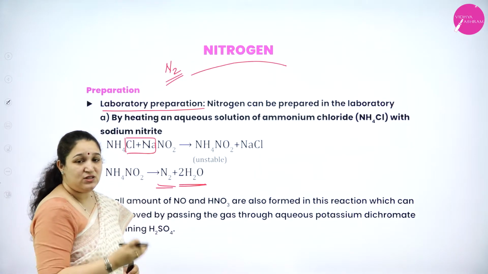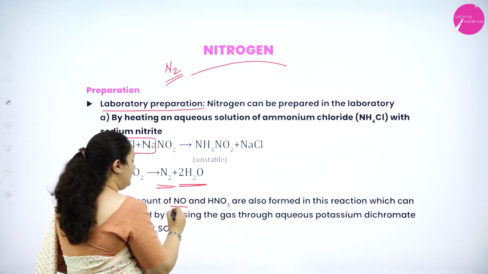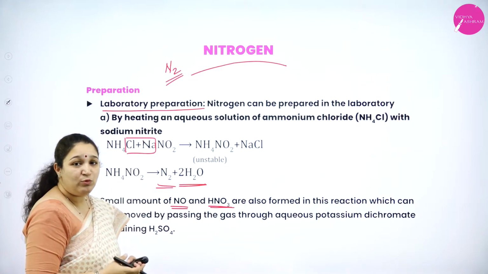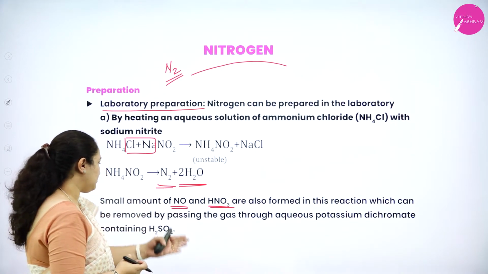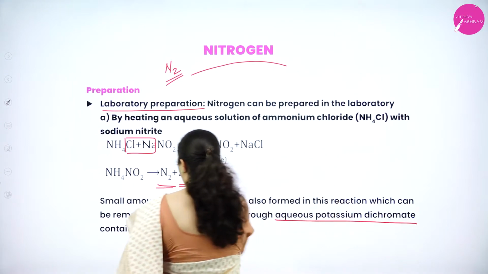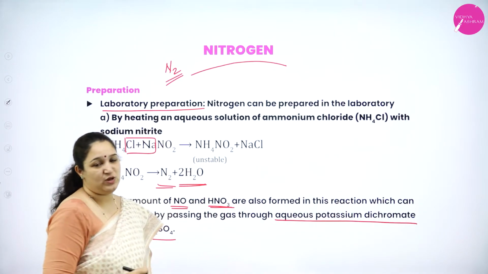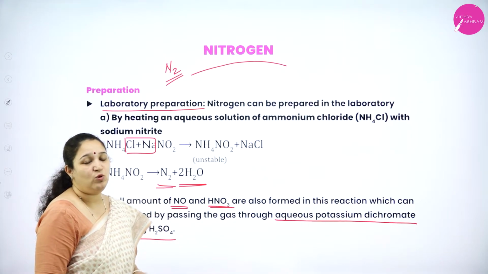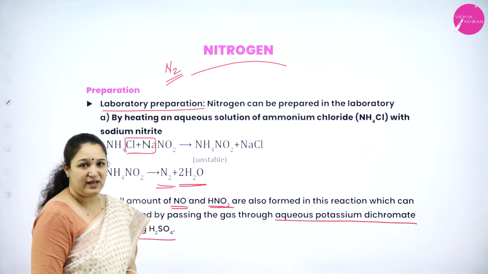During this reaction, small amounts of NO and HNO3 are also formed, but to remove these, we pass the gas through aqueous potassium dichromate containing H2SO4 to remove HNO3 as well as NO, which are formed during this reaction.